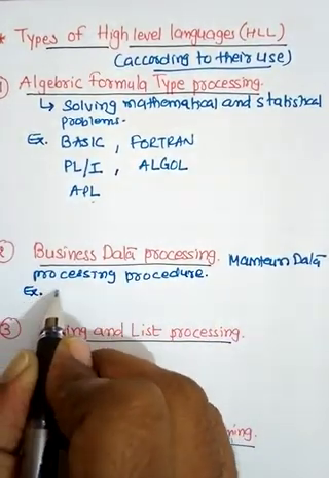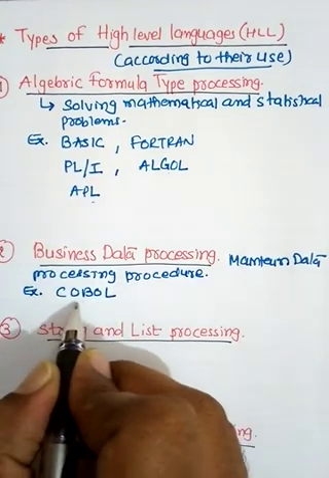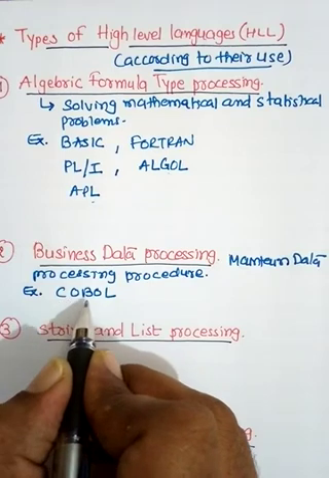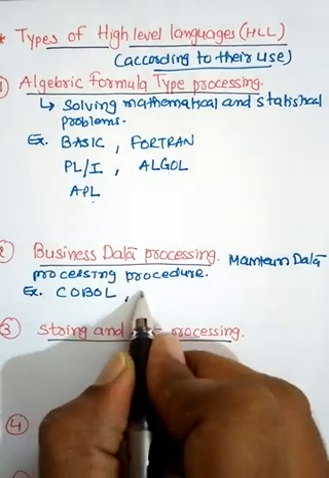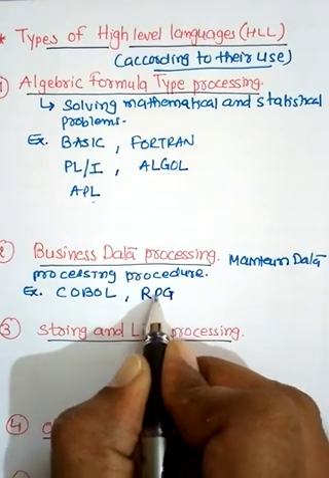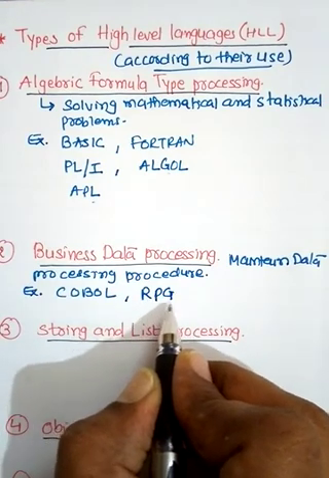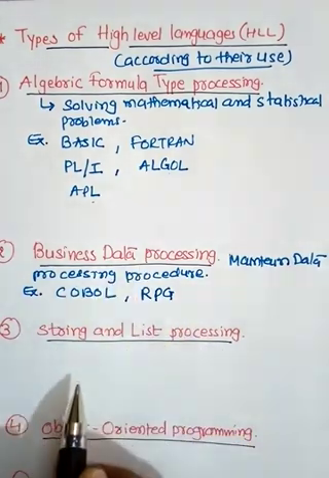The example is COBOL. COBOL means Common Business Oriented Language. And the second one is RPG. RPG means Report Program Generator. So this is called a business type.